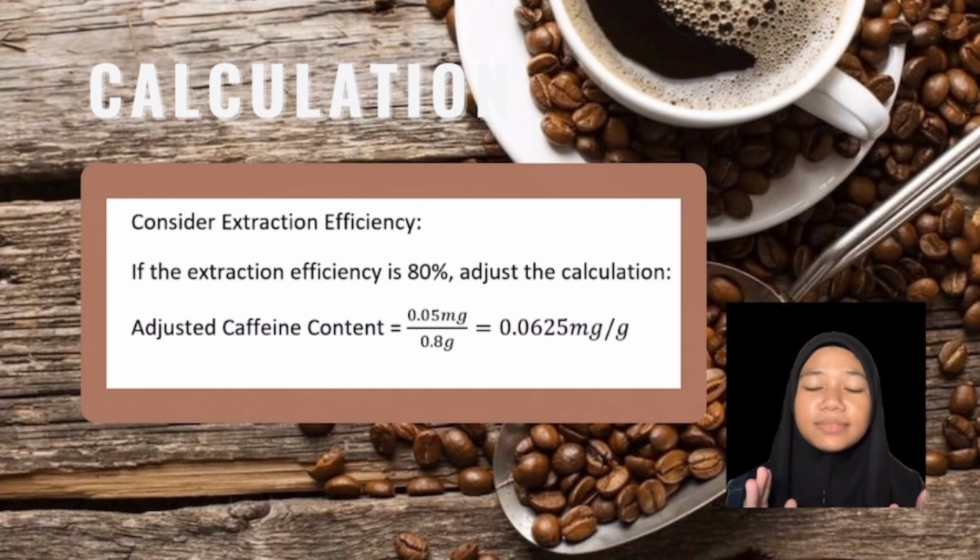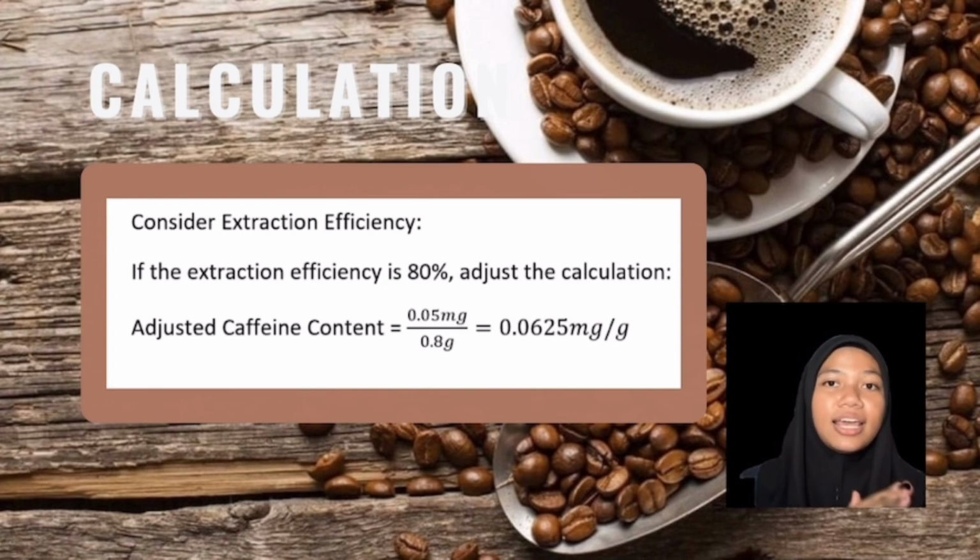By following these steps and calculations, we can determine the caffeine content in coffee using gravimetric analysis. It is essential to accurately measure the mass of caffeine precipitate and consider factors like dilution and extraction efficiency to calculate the caffeine content accurately. Therefore, the adjusted caffeine content that we calculated is 0.0625 mg per gram, which is the caffeine content divided by the extraction efficiency.